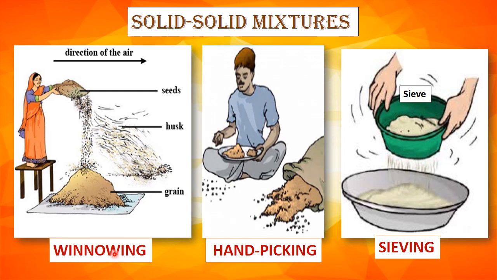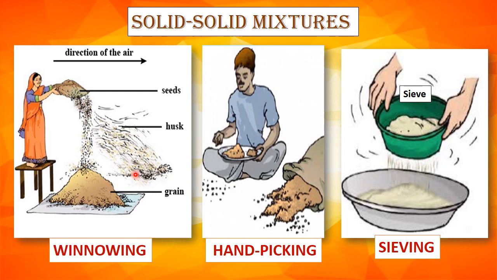So the mixture of husk and grain is taken in a winnows, which are kind of basket open from one side. The mixture is shaken in winnows and they are made to fall from a height. The lighter one, it throws it into the air so that it gets blown away by the wind, while the heavier grains fall down.